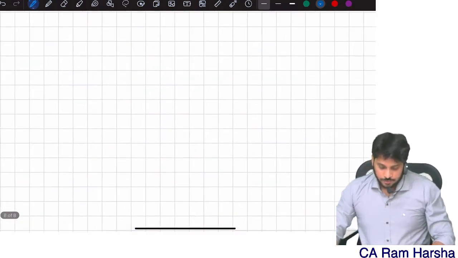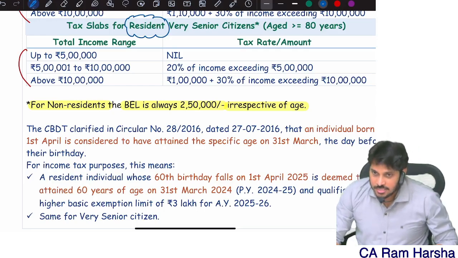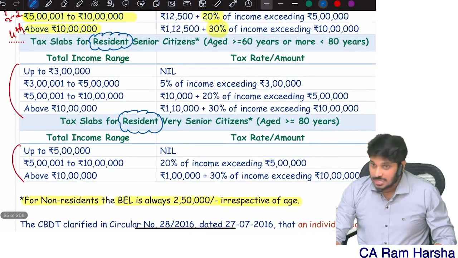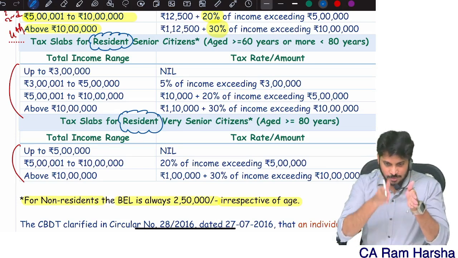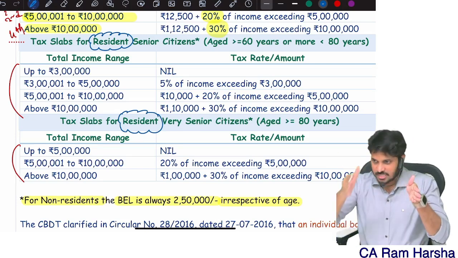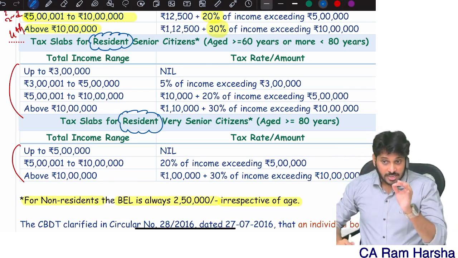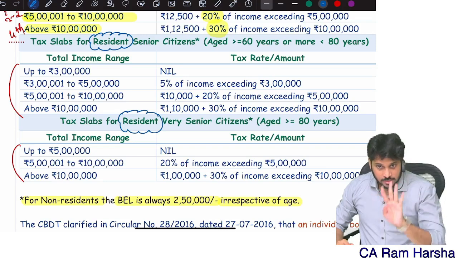Okay, so these are the tax rates for normal citizen, senior citizen, super senior citizen. I hope you understood, everybody. This is called the slab system. It means you will be given income. Don't apply the rate directly. Divide that income into multiple slabs. First slab, second slab, third slab, fourth slab. Maximum 4 only. For 80 years and above age only 3 slabs will come. For the remaining 2 cases 4 slabs will come.